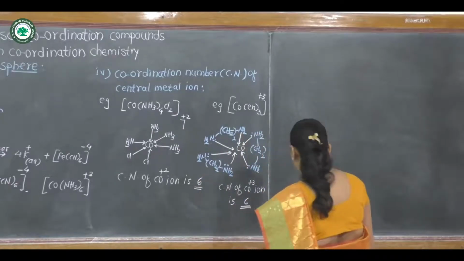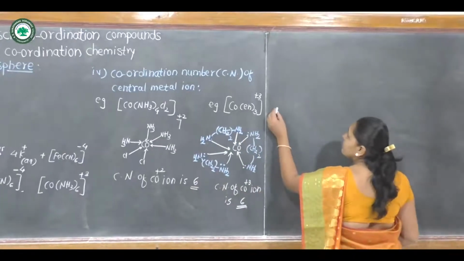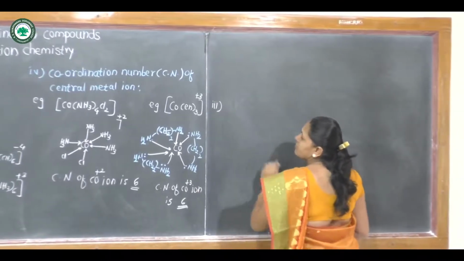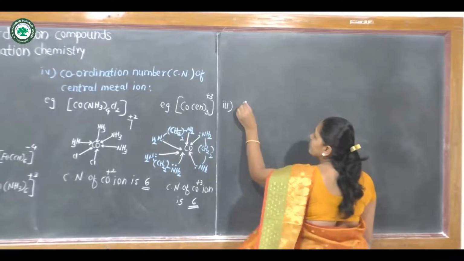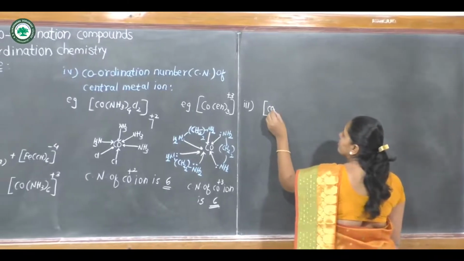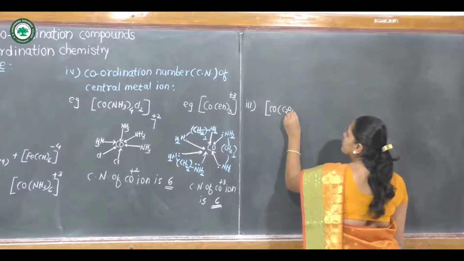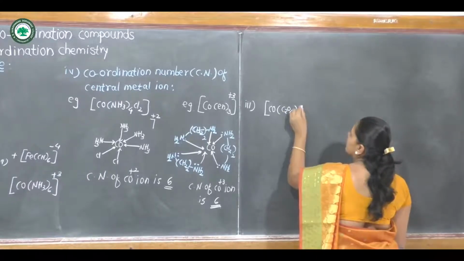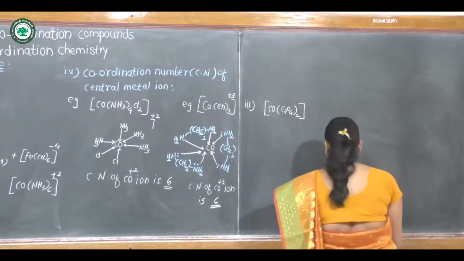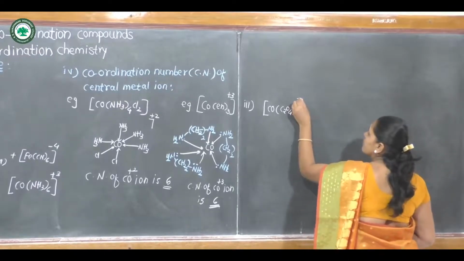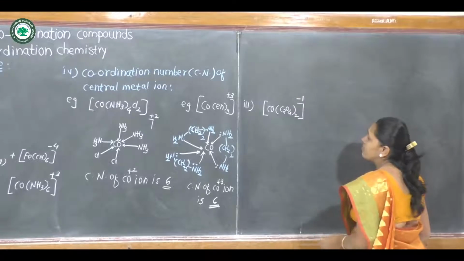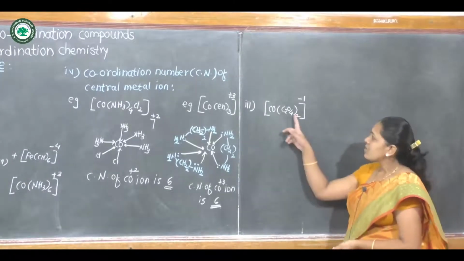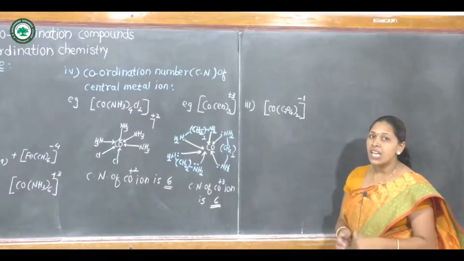Now, third example. In this case, C2O4, that means oxalato.